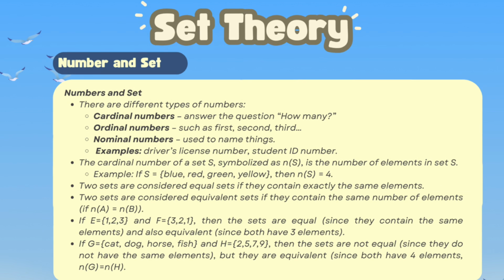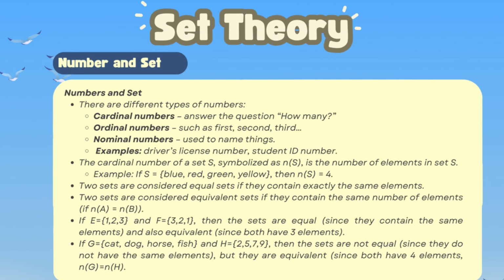Next, two sets are considered equal sets if they contain exactly the same elements. Next, two sets are considered equivalent sets if they contain the same number of elements, that is, if n(A) equals n(B).